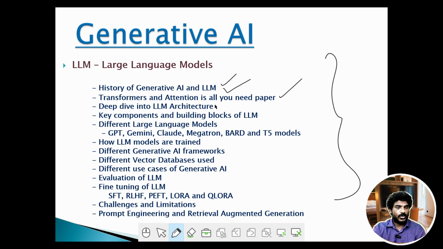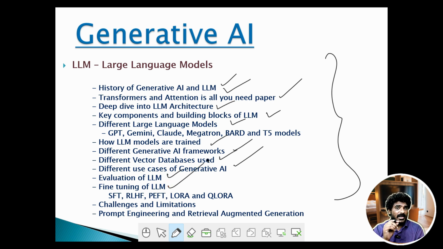So now we will go deep dive into LLM architectures. Key components or building blocks of LLMs, different LLM models, and then how the large language models are trained or built, and then generative AI frameworks. This is very important. Vector databases used, then different use cases of generative AI, and then how do you evaluate your large language models, and then fine tuning the large language models.